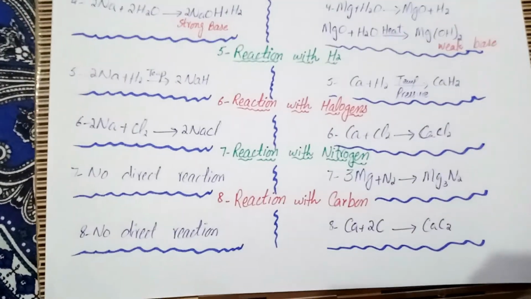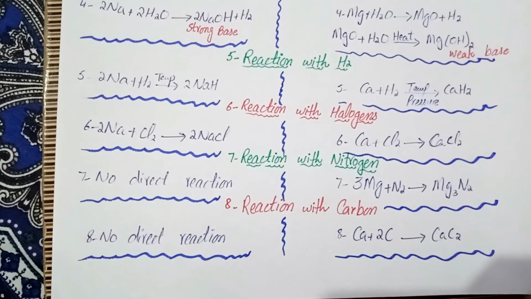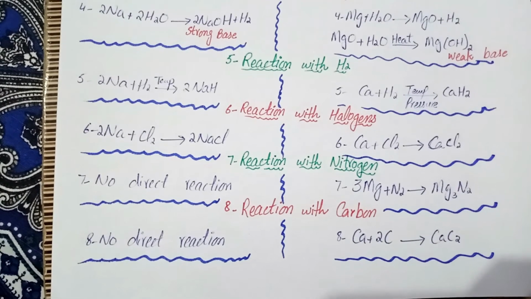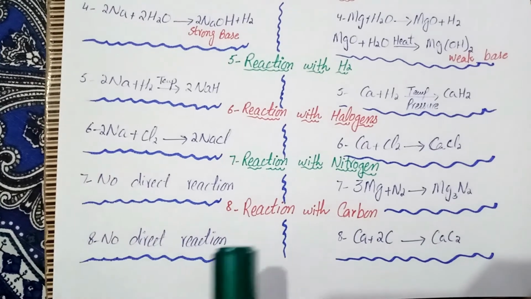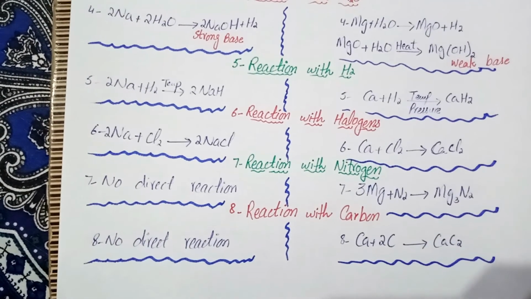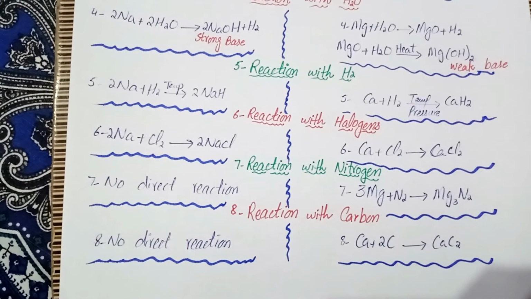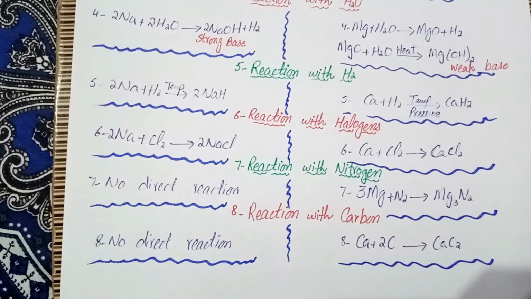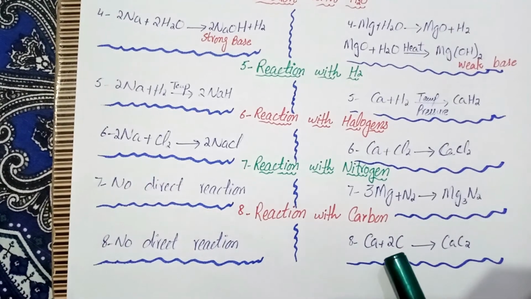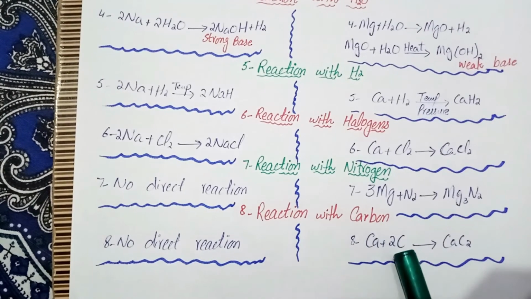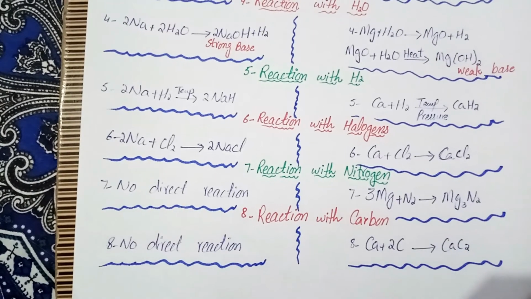And here is the last chemical difference between alkali and alkaline earth metals, that is the reaction with carbon. Same as the case with nitrogen, alkali metals don't show direct reaction with carbon, but alkaline earth metals give a stable carbide on heating with carbon. When calcium reacts with carbon, it gives calcium carbide, which is a stable compound.